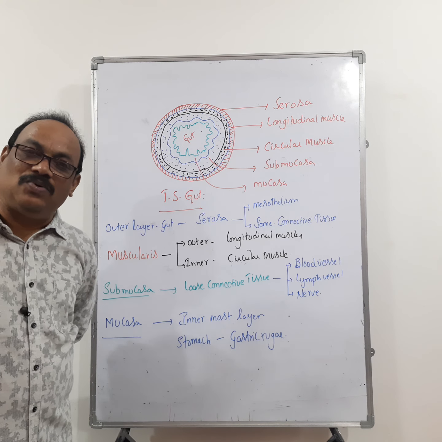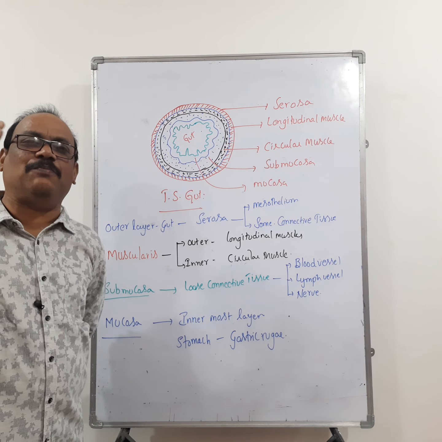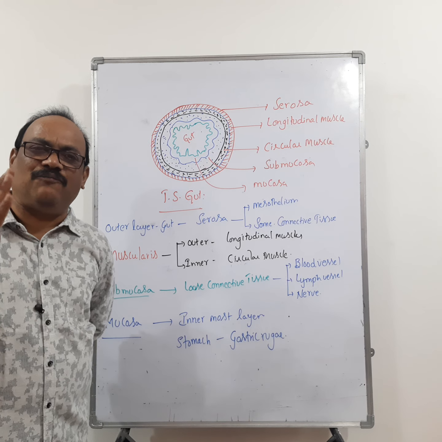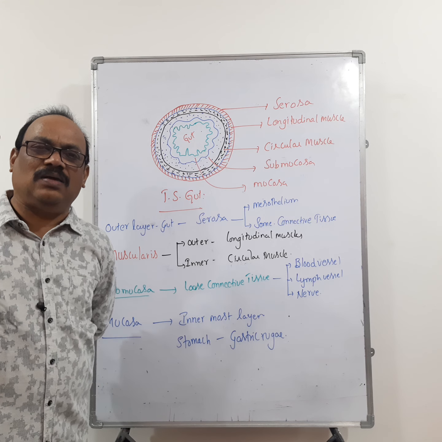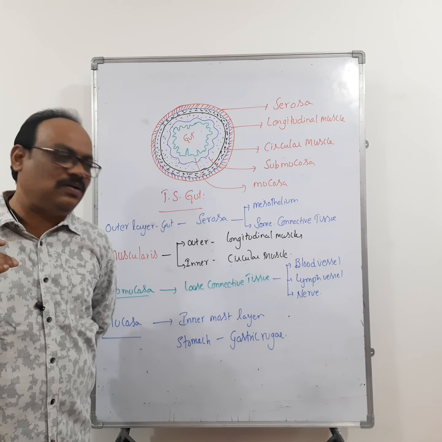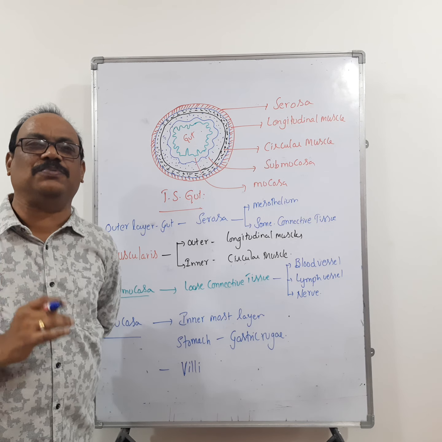Then this mucosa forms finger-like projections in the small intestine, that is, in the ileum and also in the jejunum. The small finger-like projections present in the small intestine are called villi. Villi increase the surface area of absorption.